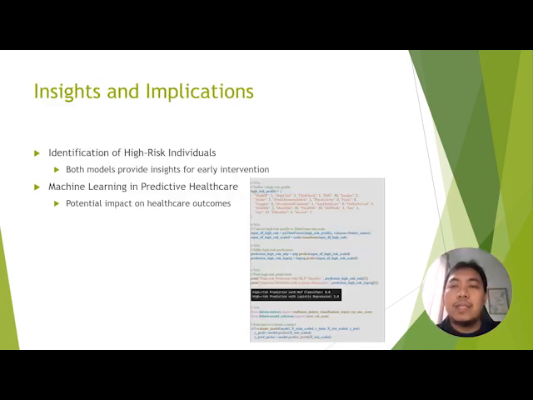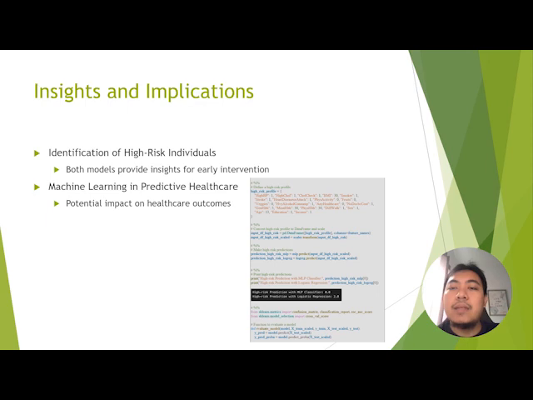Moving on to insight and implication, the results we obtained underscore the immense potential of machine learning in the realm of predictive healthcare. Identification of high-risk individuals. Both models provide valuable insight into identifying individuals at high risk of diabetes. This capability opens avenues for early intervention and preventive healthcare strategies.